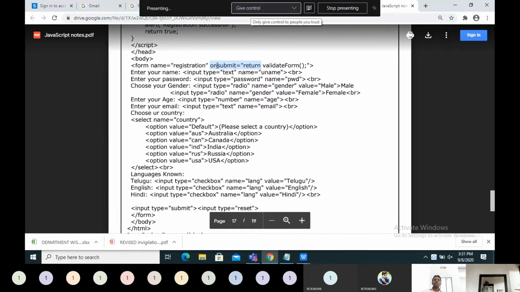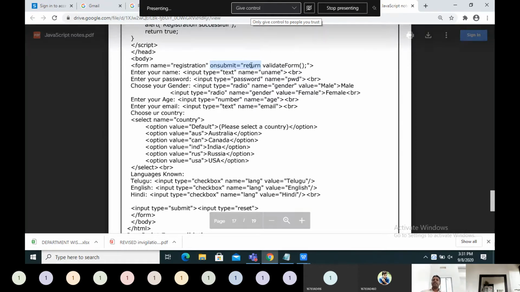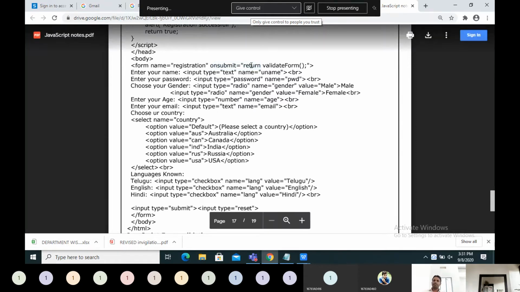So when the user is trying to submit, there will be a submit button. There are different buttons: normal button, reset button, and submit button. When the user clicks on the submit button, you can execute a function; that is called the event handling concept. When the event occurs, you can execute one function. How? By writing the name of the function. Here it is validateForm. Of course, it will return a value. That's why we are writing return validateForm.